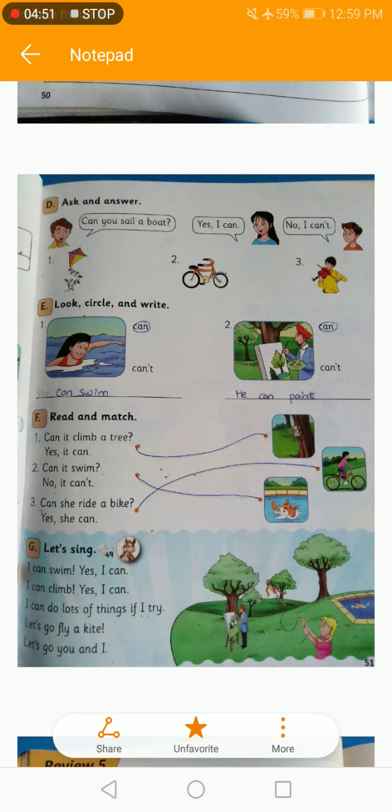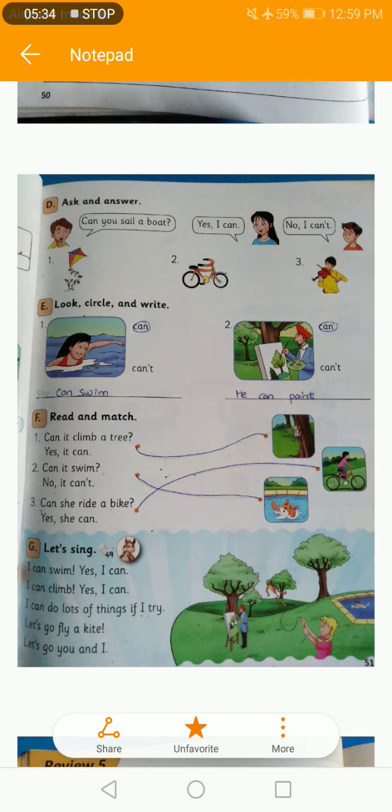Then we have exercise E. Look, circle and write. Picture number 1 and picture number 2. In picture number 1, the girl is swimming. We have two options, can and can't. Look at the picture. In the picture, the girl is able to swim. So you can circle can, and you can write she can swim. Then in the second picture, the man is able to paint a picture. So you have to circle can, and then you have to write he can paint.